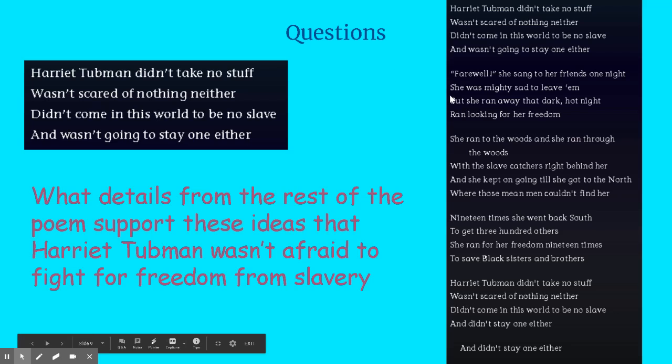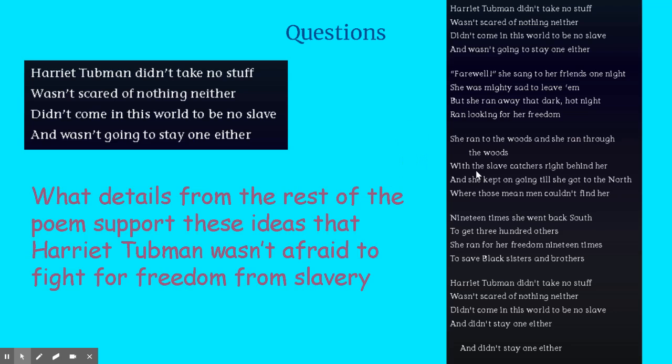All right, so what I found, I'm not going to give you all of them, but one that I found is that she ran away that dark, hot night. And I think back to the Road to Freedom book, and when Emma and her mom ran away, it was the nighttime, and Emma talked about how scary that was. I also think about myself. If I'm walking my dog at night, every sound seems to be amplified, I can't see who's behind me and things like that. So the fact that she ran away by herself at night is kind of a scary idea, but she wasn't afraid because she wanted to fight for her freedom.